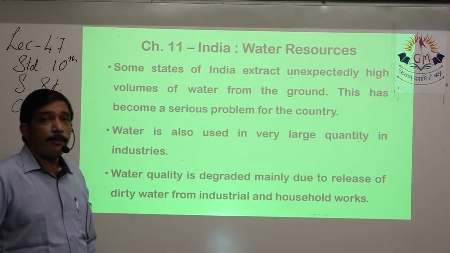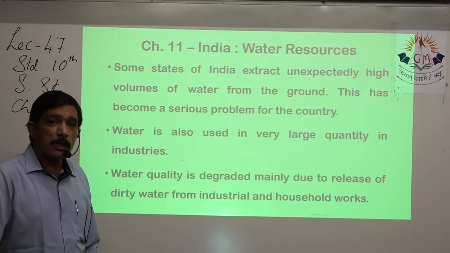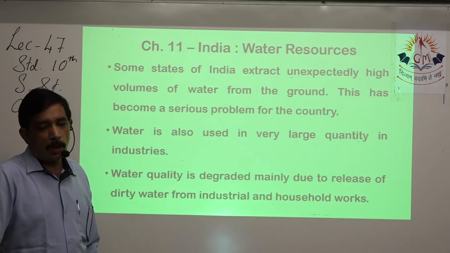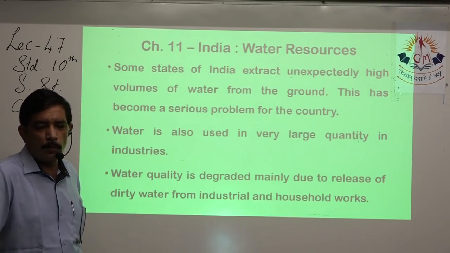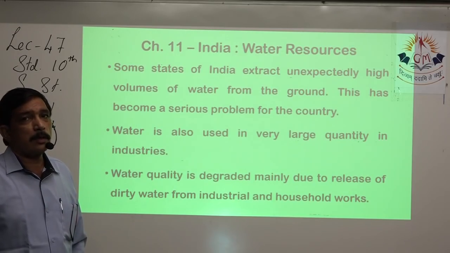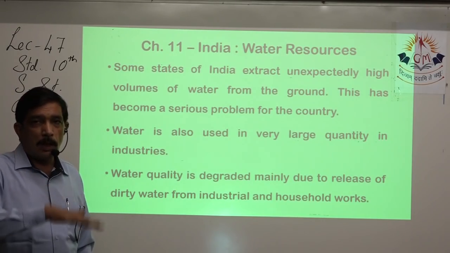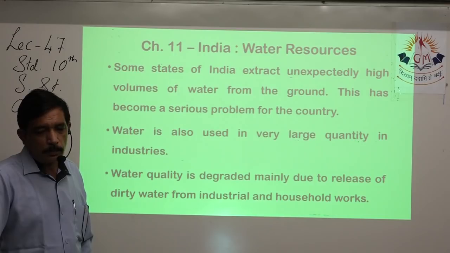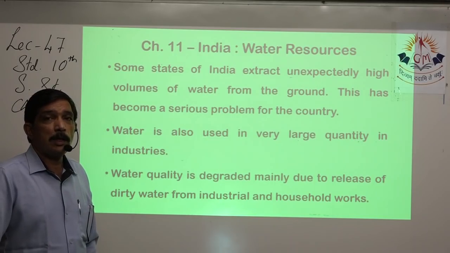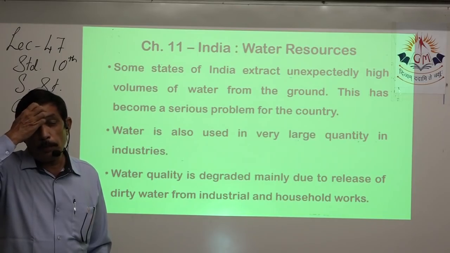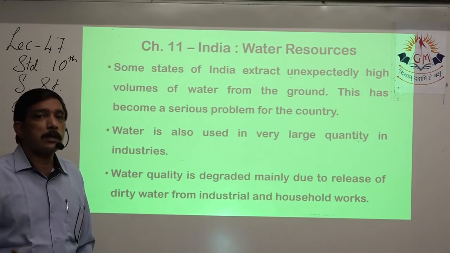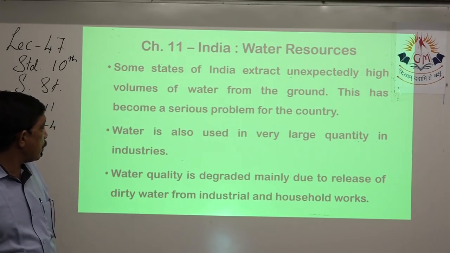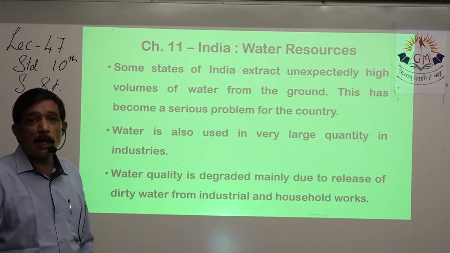Some states in India, for example Punjab, Haryana, and Western Uttar Pradesh, which are quite dry and have to depend on groundwater, are extracting a very high volume of water from the ground. This is becoming a serious problem because the water table is going down, and both quantity and quality will be affected. Water is constantly being used in industry, so they also keep pumping out water. That also decreases the water table. Water quality is degraded mainly due to the release of dirty water from industrial and household works.